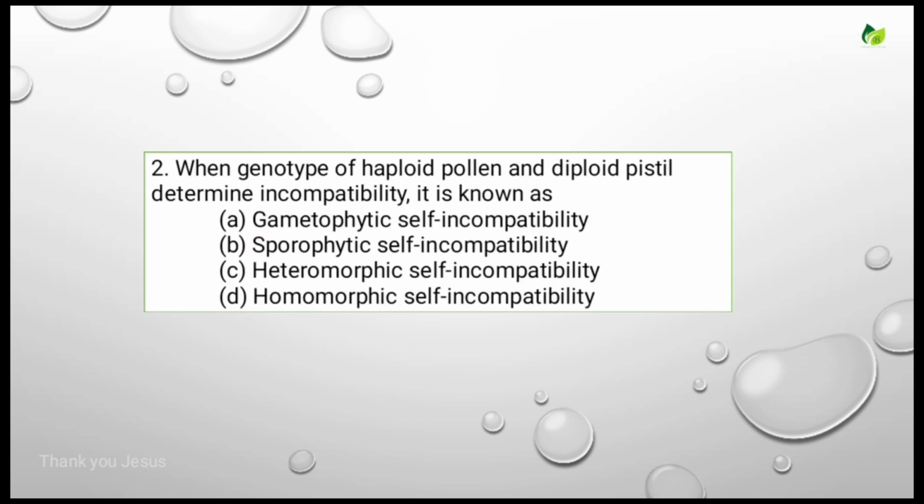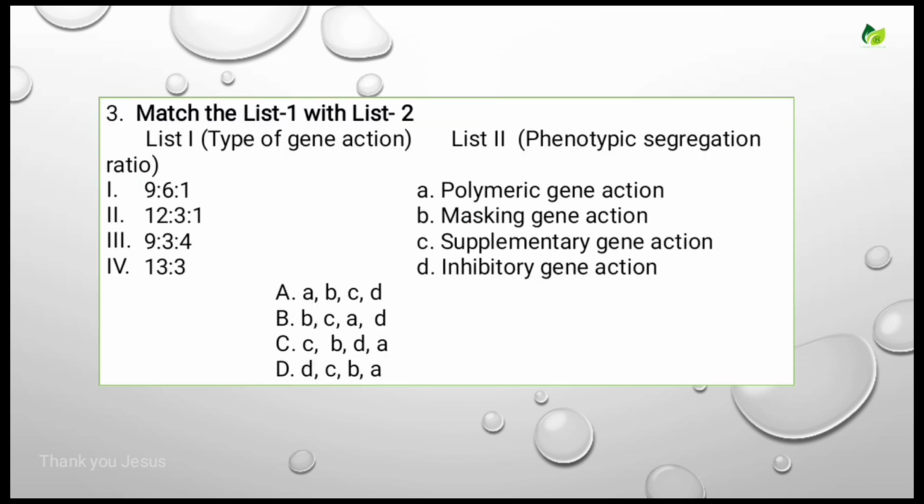When the genotype of haploid pollen and diploid pistil determine incompatibility, it is known as. Options are gametophytic self-incompatibility, sporophytic self-incompatibility, heteromorphic self-incompatibility, homomorphic self-incompatibility. For this, the correct answer is gametophytic self-incompatibility. Let's see the next question.